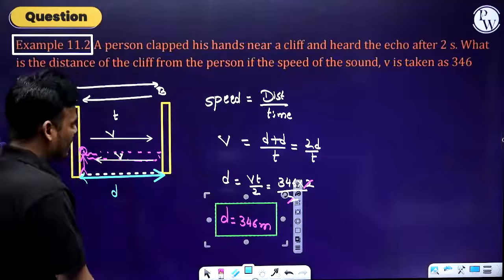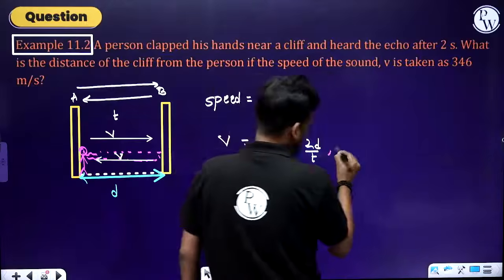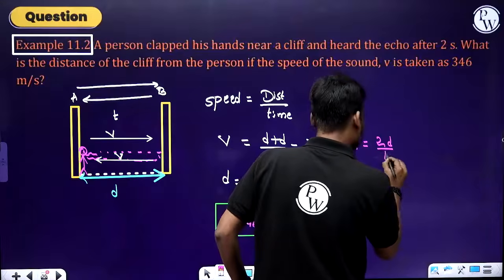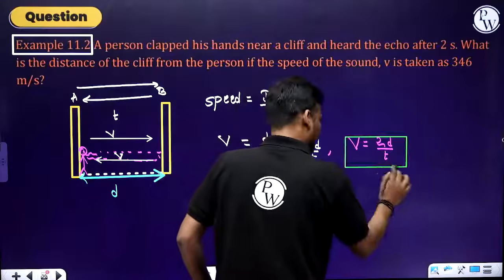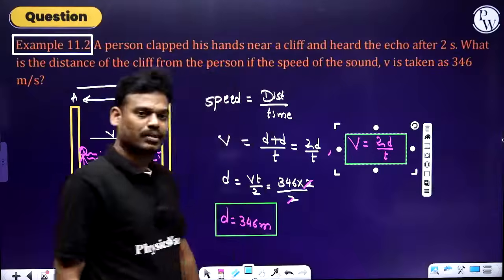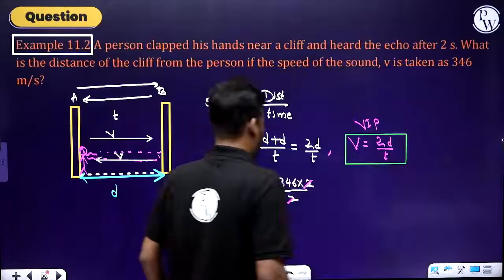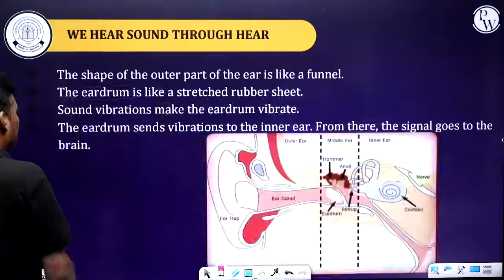And this is the original formula for a reflection, 2d divided by t. Please note it down. Very important formula.